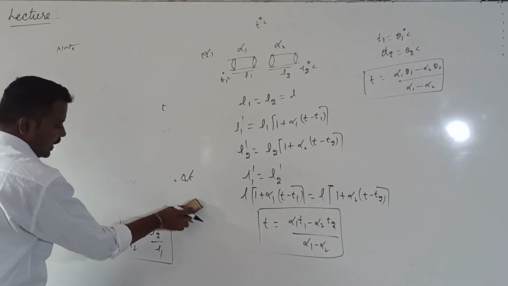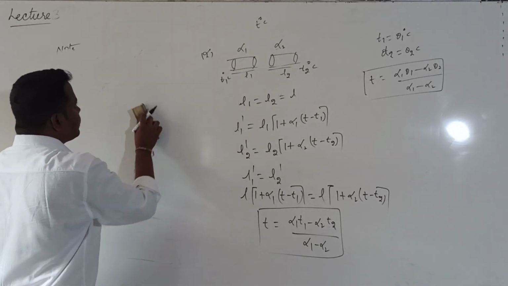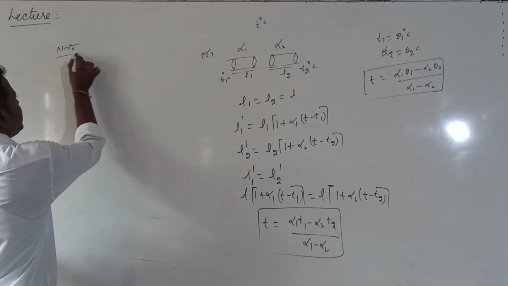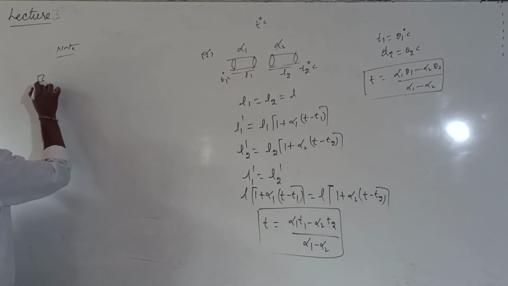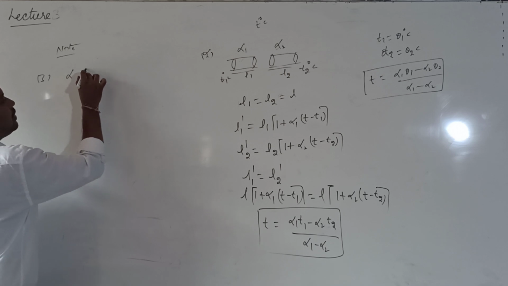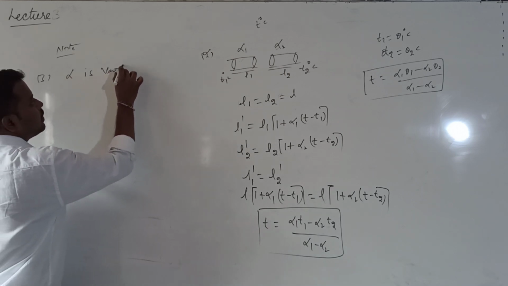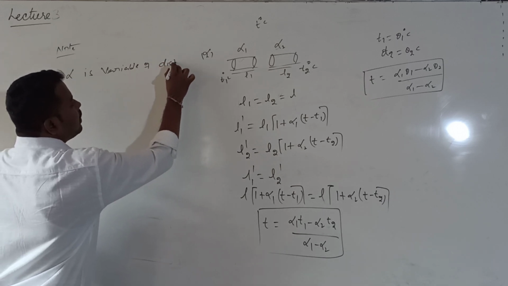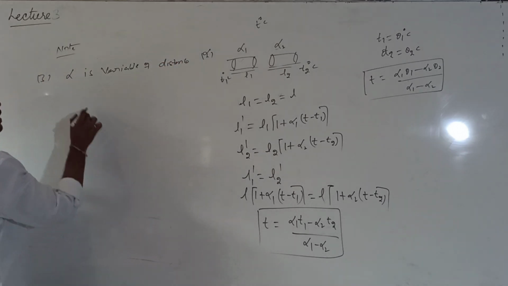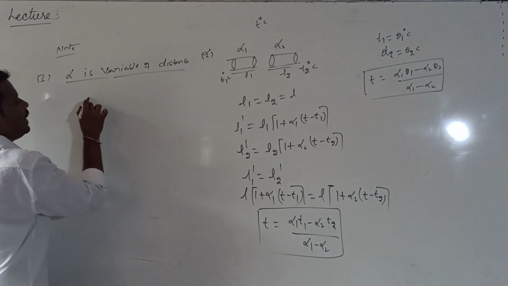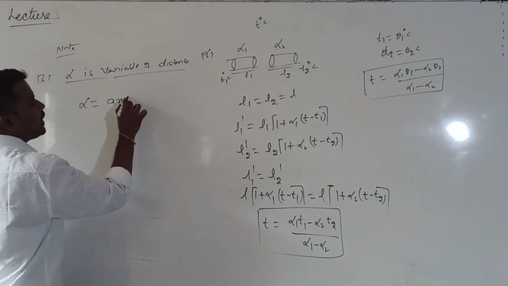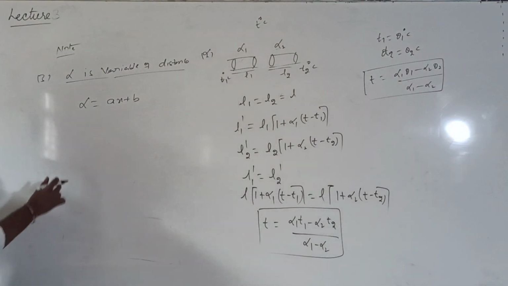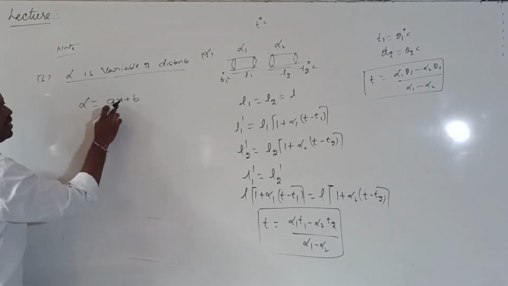So let us discuss the third point. Till now we have been considering that the coefficient of linear expansion is constant. For example, what if alpha is variable with distance? What does it mean? With the distance, the alpha value varies such that alpha is equal to ax plus b, where a and b are constants. Alpha value is changing with the distance.